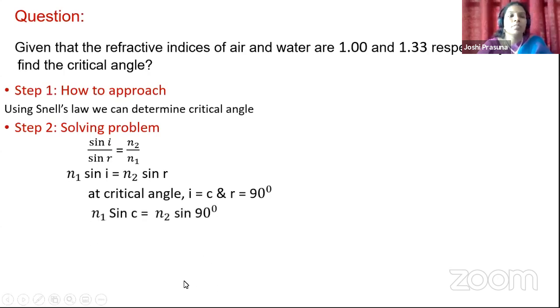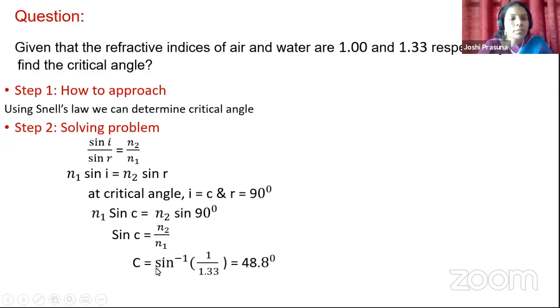Substituting these values, we get n1 sin C, instead of I I am considering C, instead of R taking 90 degrees. n1 sin C is equal to n2 sin 90 degrees. And we know n1 is nothing but 1, isn't it? n2 is nothing but 1.33. Listen carefully. Because sin 90 is equal to 1, we can write sin C is equal to n2 by n1.